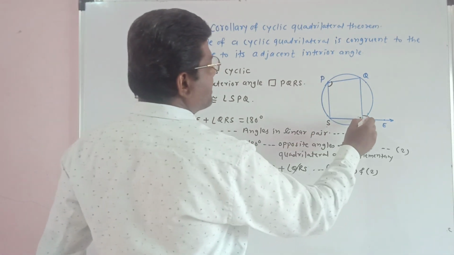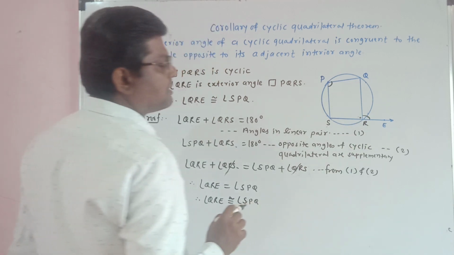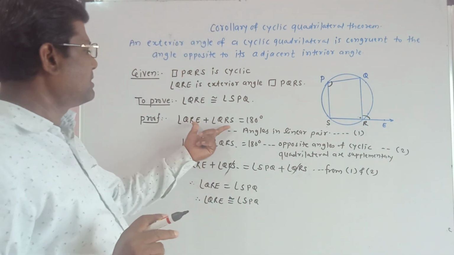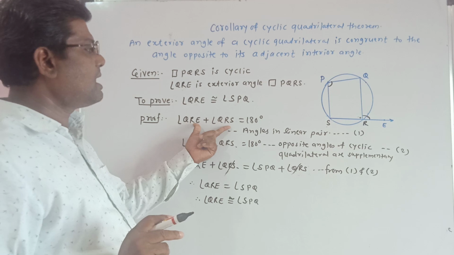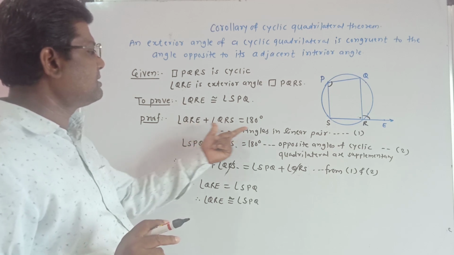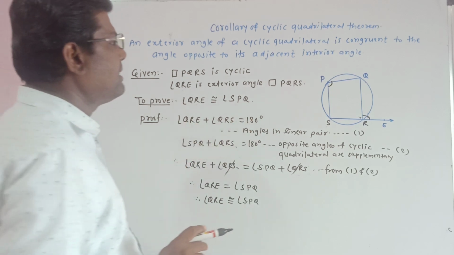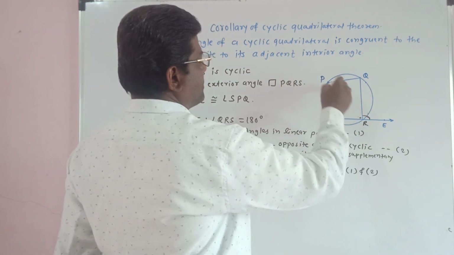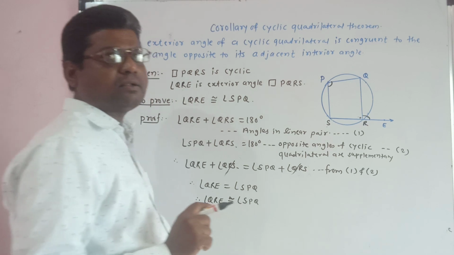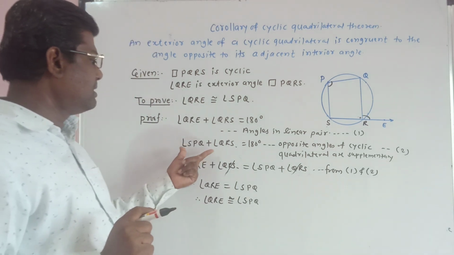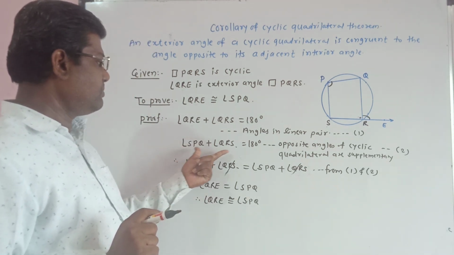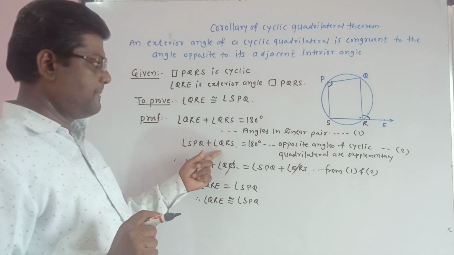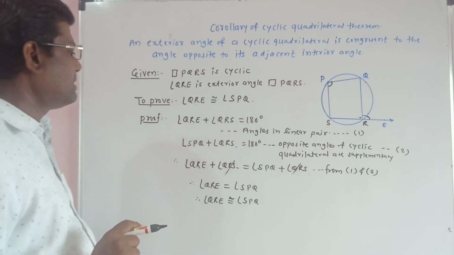Now these two angles are angles in a linear pair. Therefore their sum is 180 degrees. Angle QRE plus angle QRS is equal to 180 degrees, angles in a linear pair. These two angles are opposite angles of a cyclic quadrilateral. Therefore their sum is 180 degrees. Angle SPQ plus angle QRS is equal to 180 degrees.